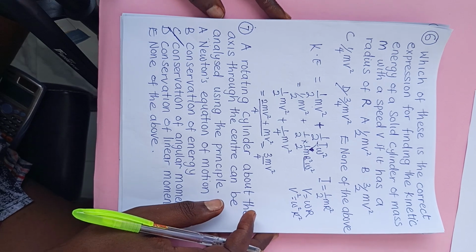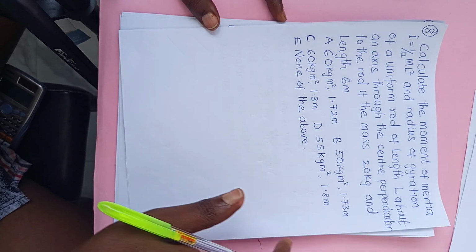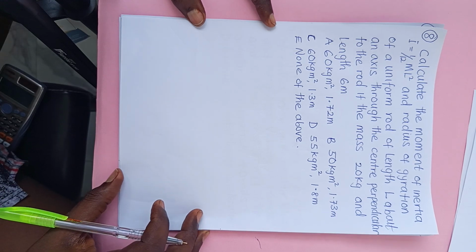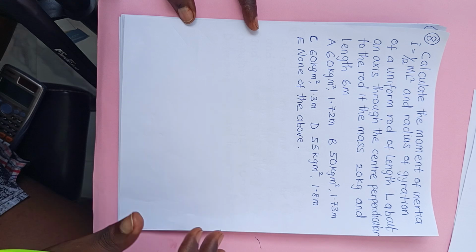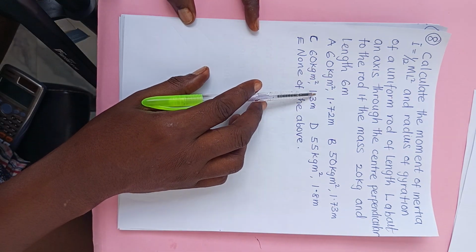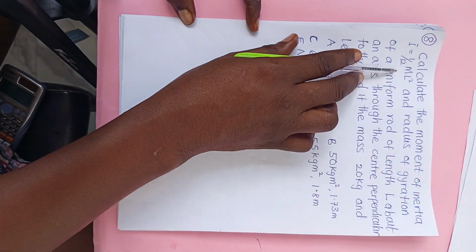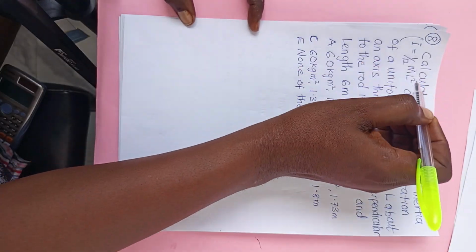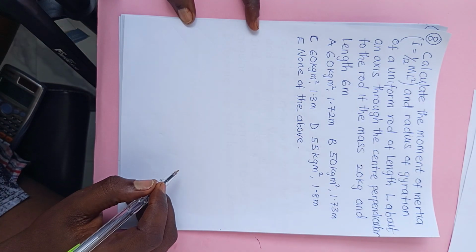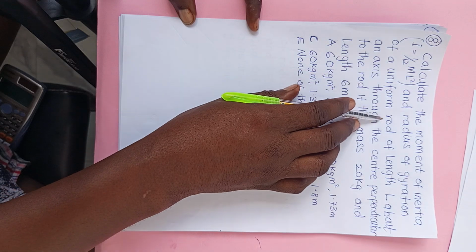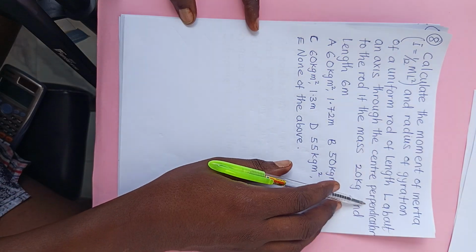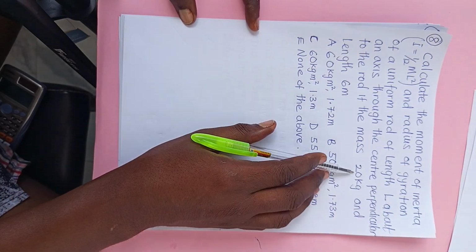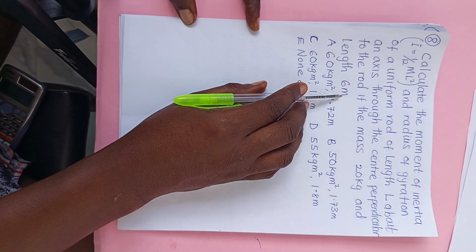Now let's go to the next question, which is question 8. It says calculate the moment of inertia and the radius of gyration. The question should be about the moment of inertia and the radius of gyration of a uniform rod of length L about an axis through the center perpendicular to the rod, if the mass is 20 kg and the length is 6 meters.